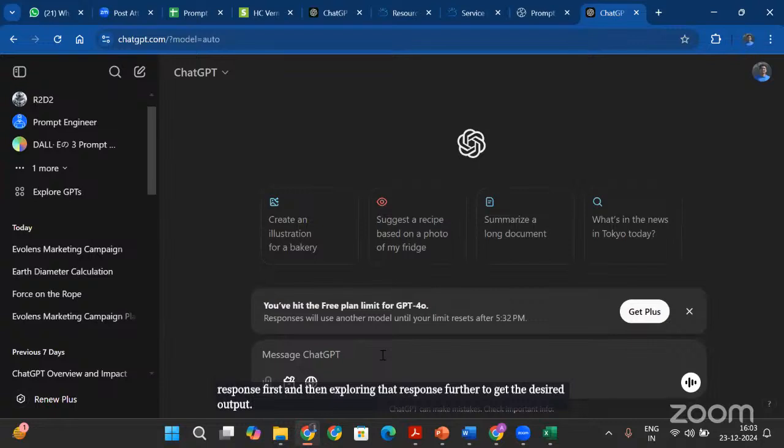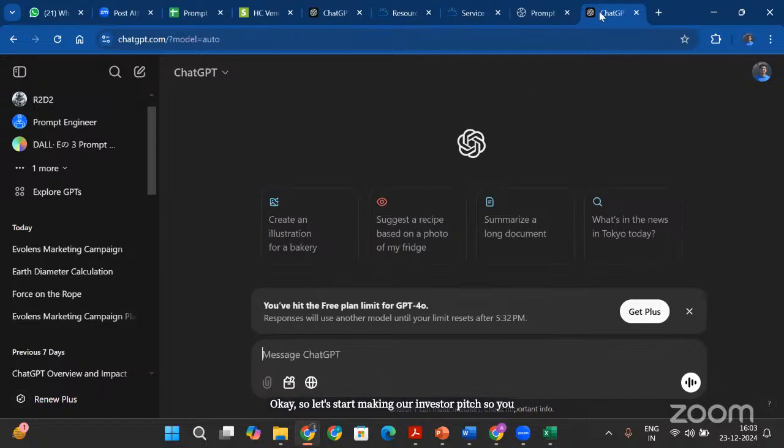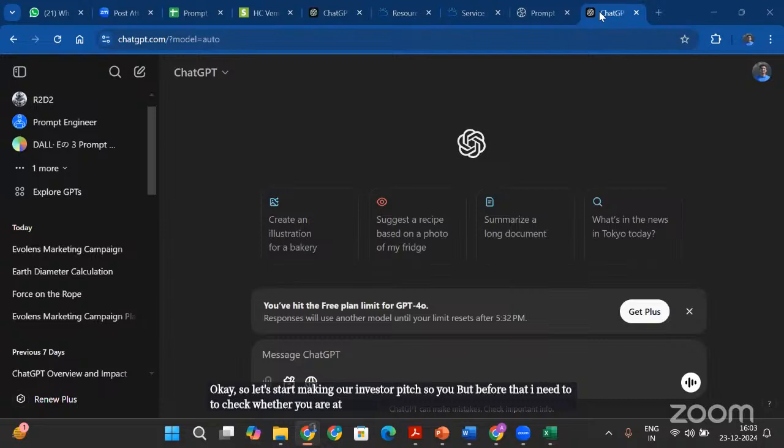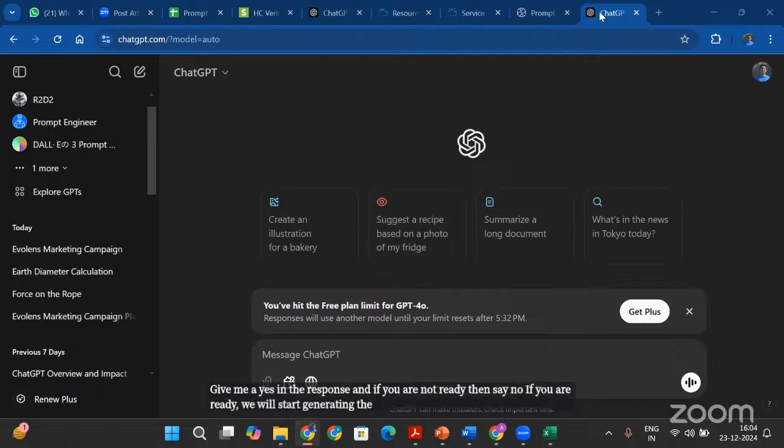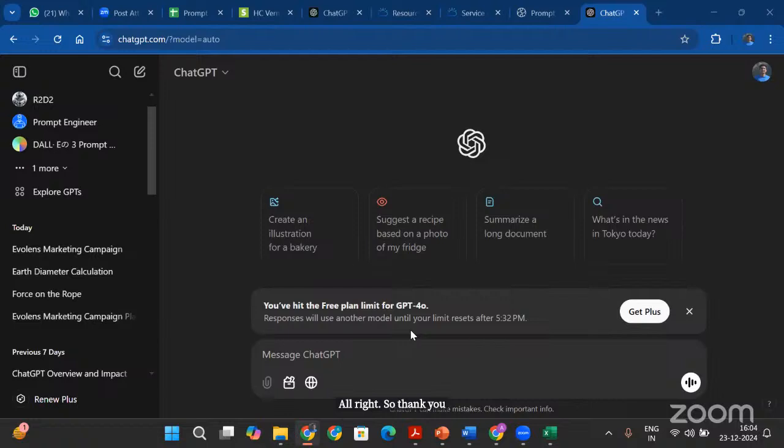Okay, so let's start making our investor pitch. But before that, I need to check whether you are at ChatGPT or not, or you understood this or not. So if you have understood this and you are ready with ChatGPT, just give me a yes in the response. And if you are not ready, then say no. If you are ready, we will start generating the prompt or the PPT for our investor pitch. Okay. All right. So thank you so much for replying in the chat box.